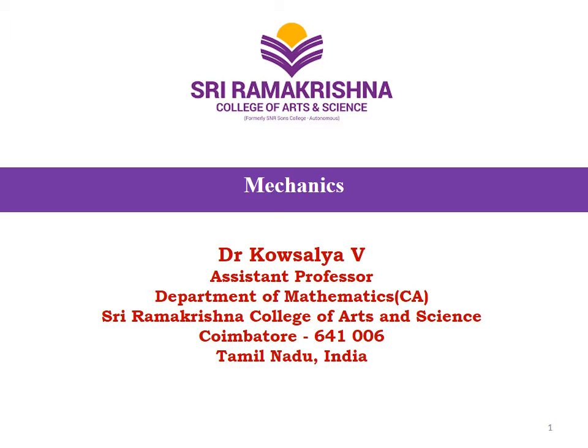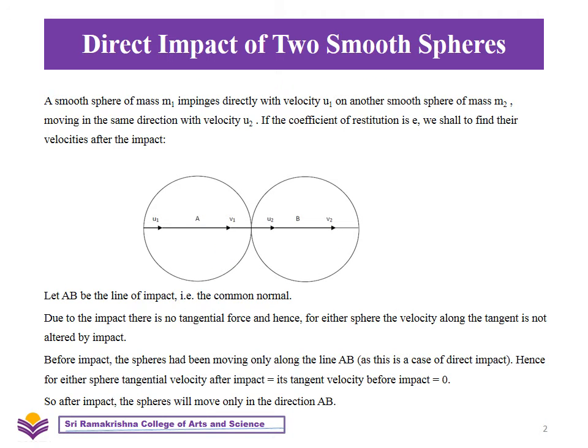Now we are going to see a topic known as direct impact of two smooth spheres. A smooth sphere of mass m1 impinges directly with velocity u1 on another smooth sphere of mass m2 moving in the same direction with velocity u2. If the coefficient of restitution is e, we shall find the velocities after impact.